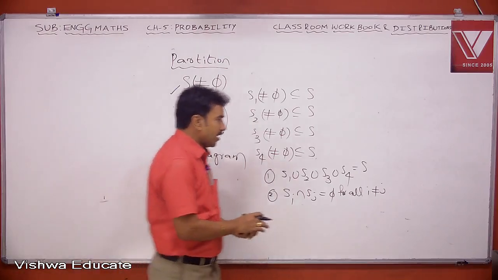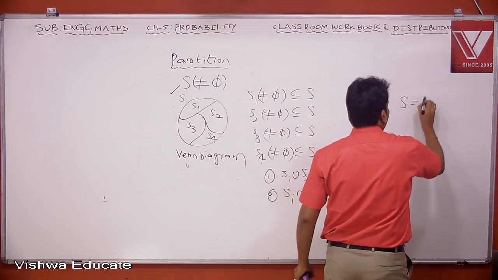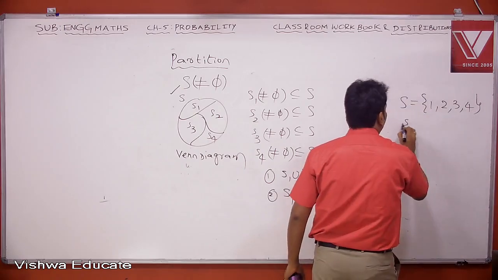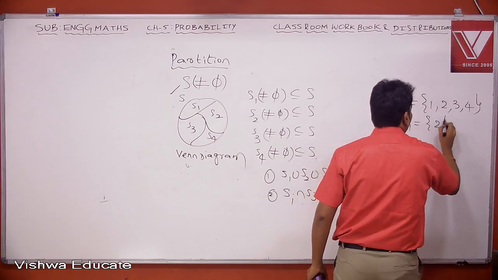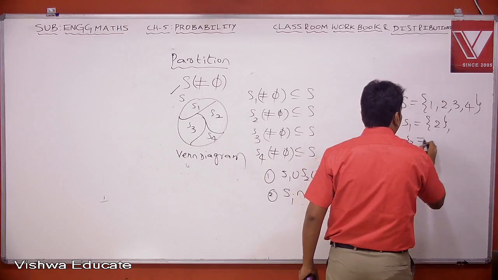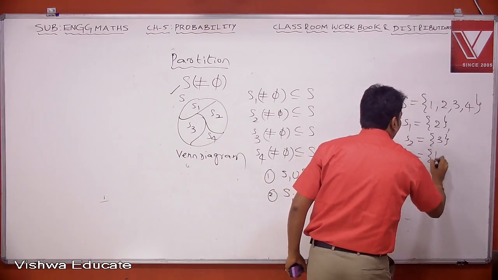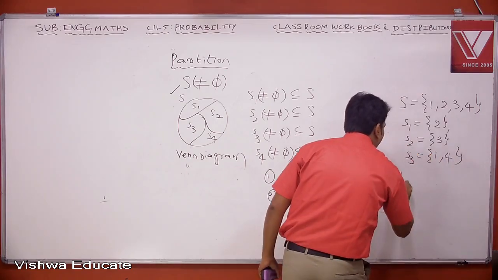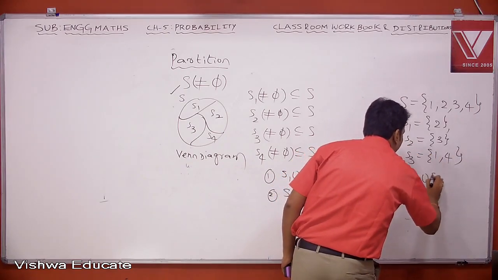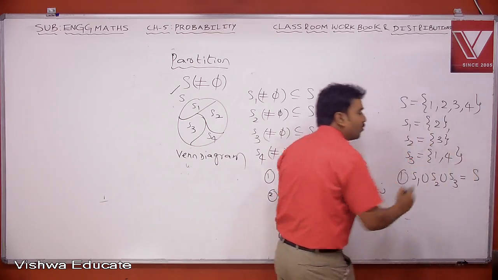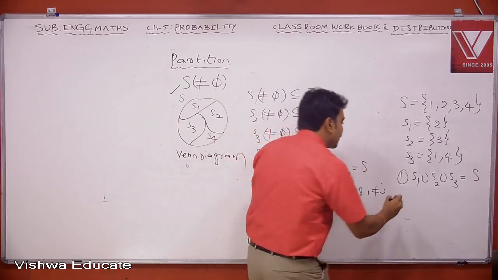I will tell you one general example. Suppose S equals {1, 2, 3, 4}. Suppose S1 equals, for example, {2}, S2 equals, for example, {3}, S3 equals {1, 4}. Now you can see when you add all the sets, that is, take the union, S1 union S2 union S3 equals S. Take the intersection of these sets.